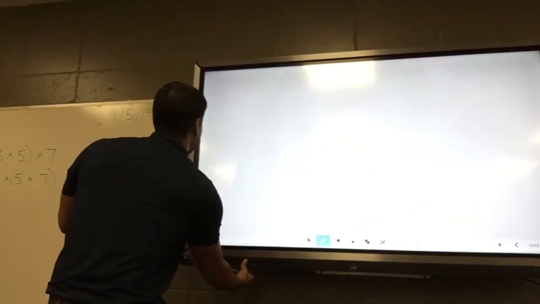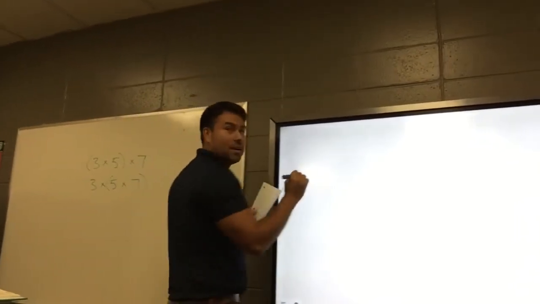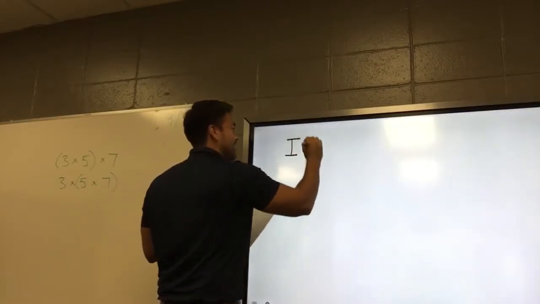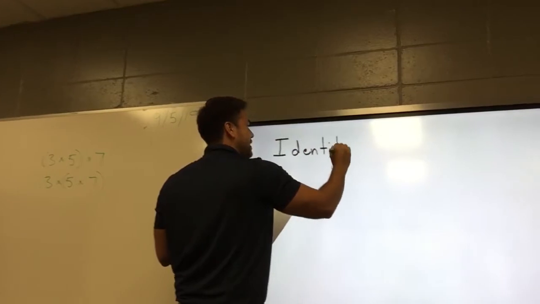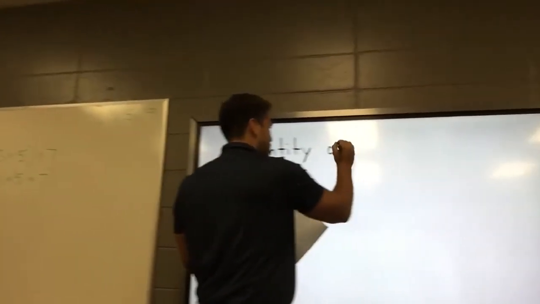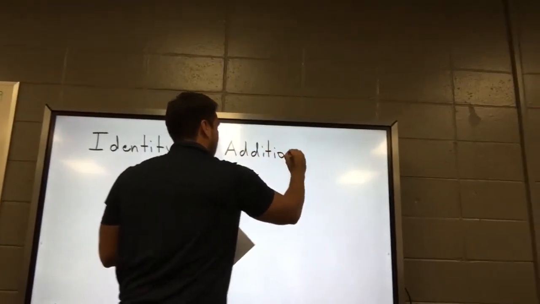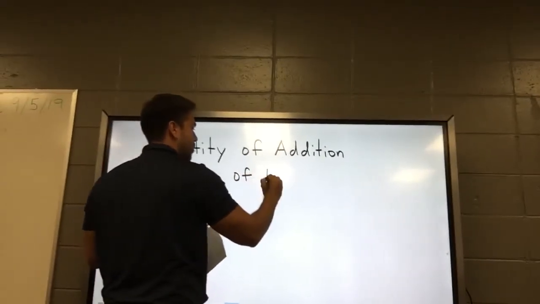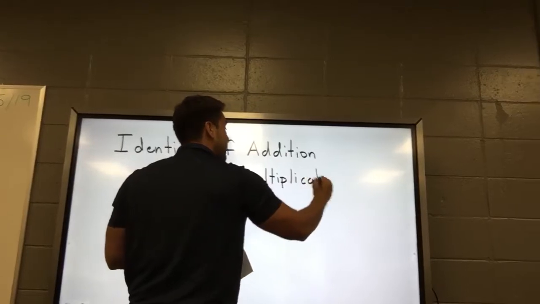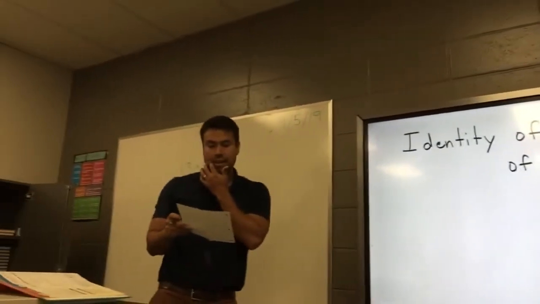Let's go with, this is actually out of all the properties my favorite one. You know what it is? Distributive. Oh, that's close, I guess. Identity property. I'm going to give two versions, of addition and of multiplication, because they're not the same. You can't just lump them together, although they're still identities.